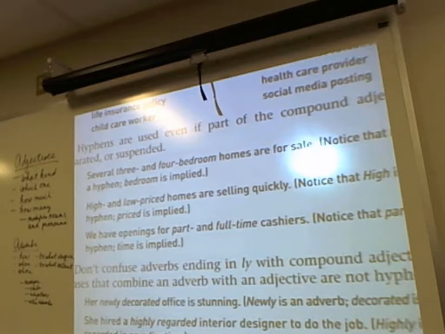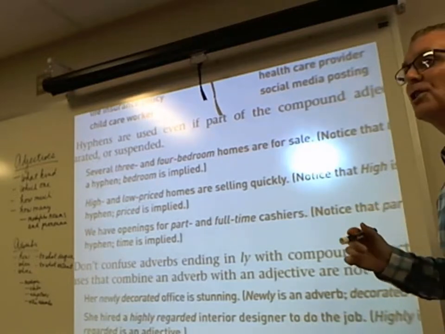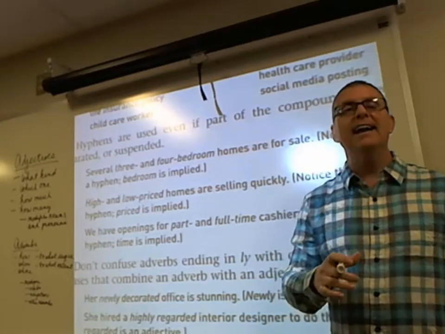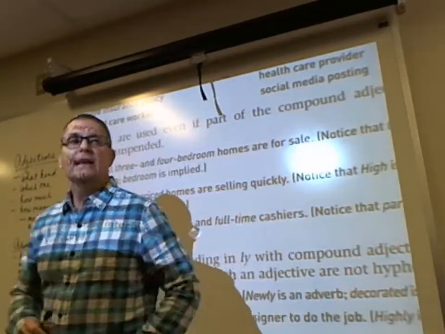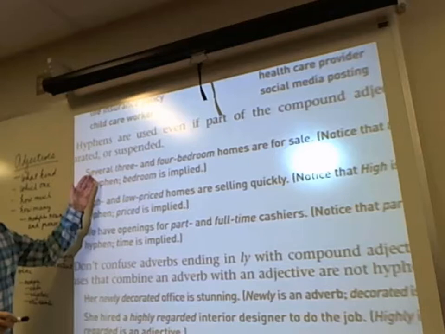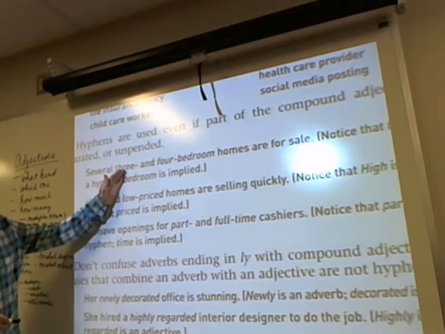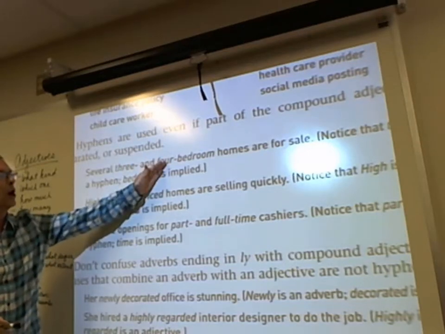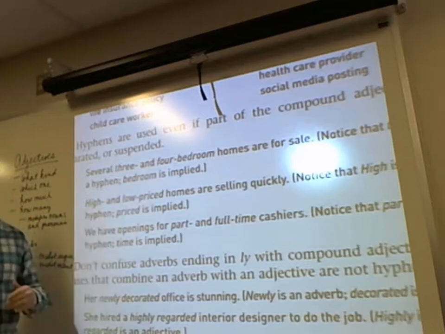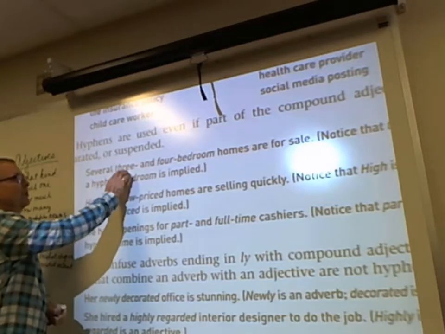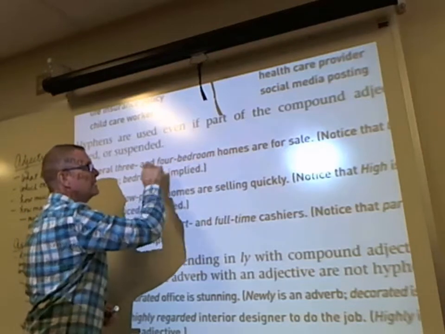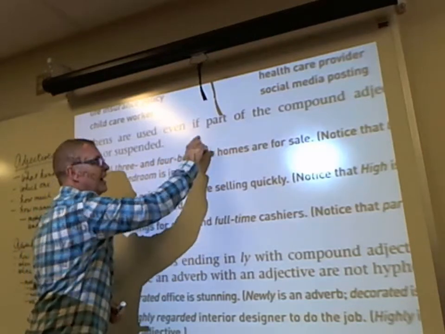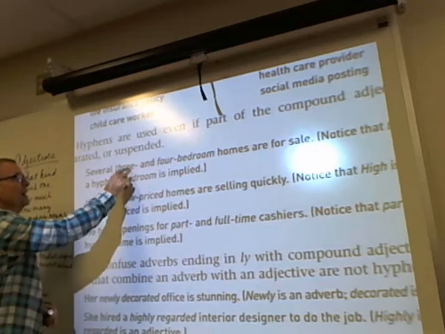For example, it would be awkward for me to say several 3-bedroom homes and 4-bedroom homes are available for sale. So they went ahead and hyphenated these right here to describe the 3- or 4-bedroom homes, because these both are modifying the noun homes. They just eliminate some of the words and put 3- and 4-bedroom in order to save a little bit of time and a little bit of space.